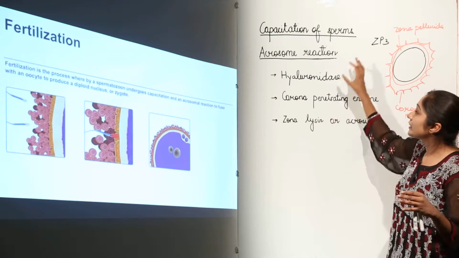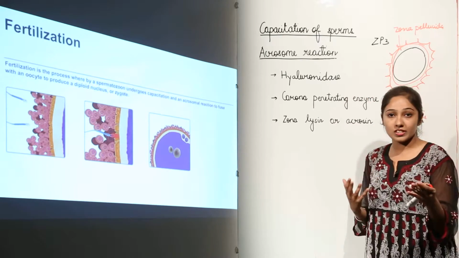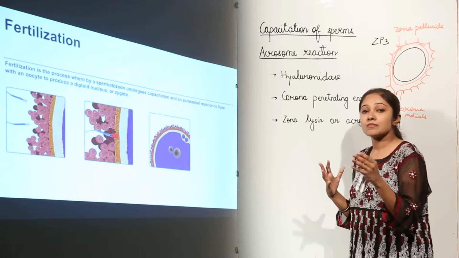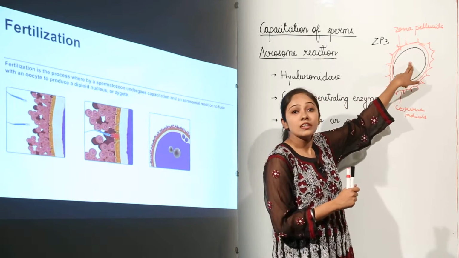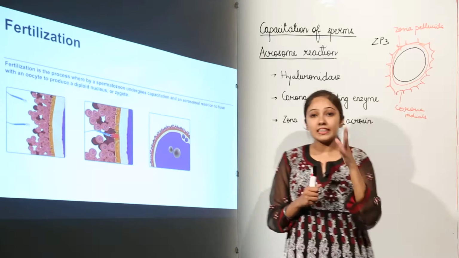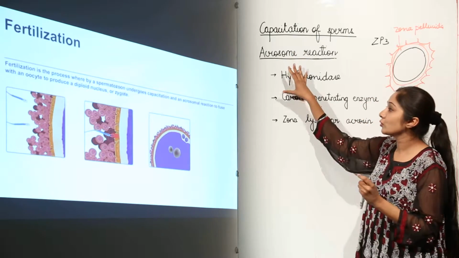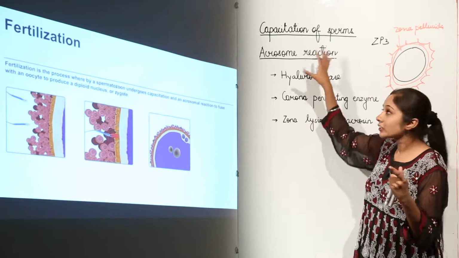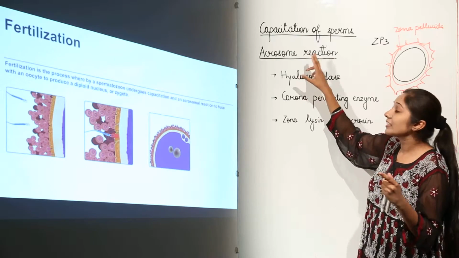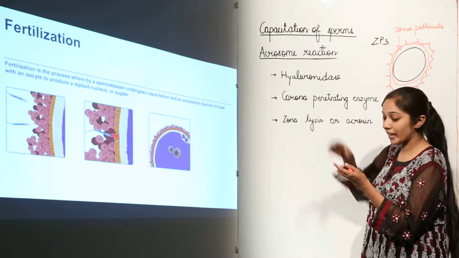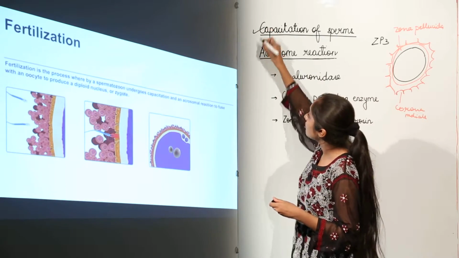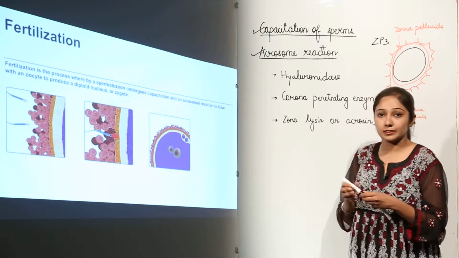Okay, so this acrosome reaction is very important so that the sperms can easily fuse with the nucleus of the egg, or the ova. Now we'll see these processes through an animation, what actually happens in this fertilization event, which involves capacitation of the sperms and the acrosome reaction. Let's see an animation so that you have a clear idea of these two processes.